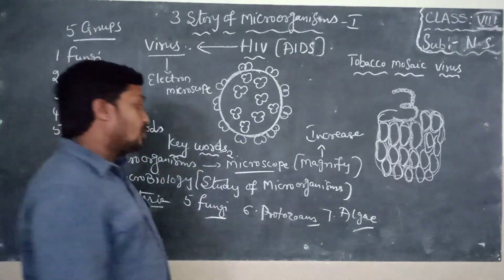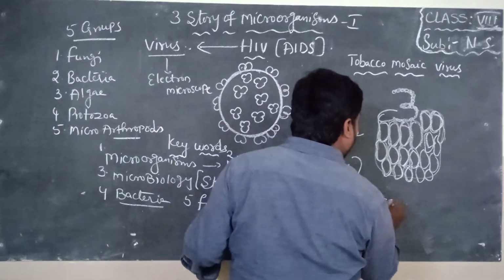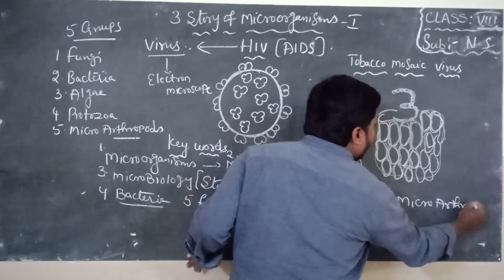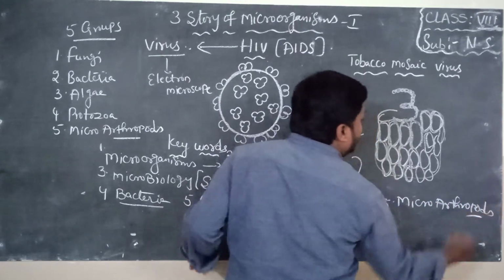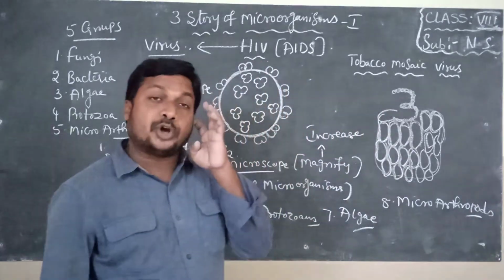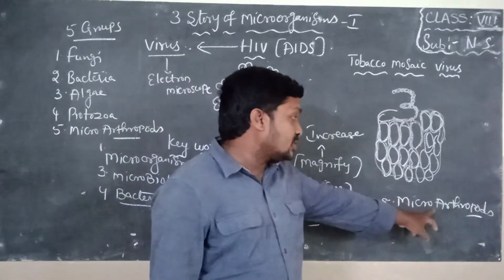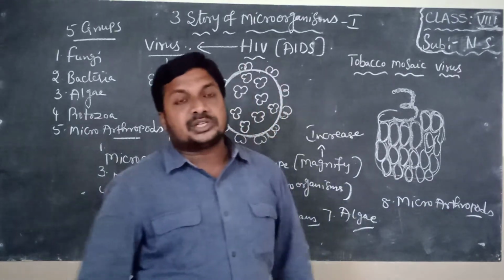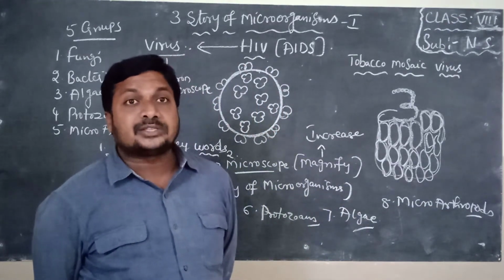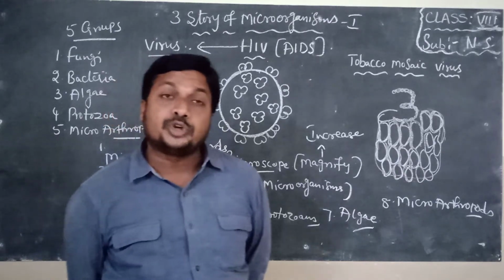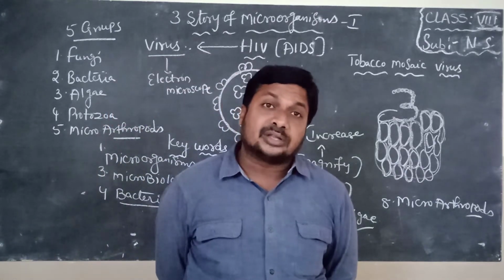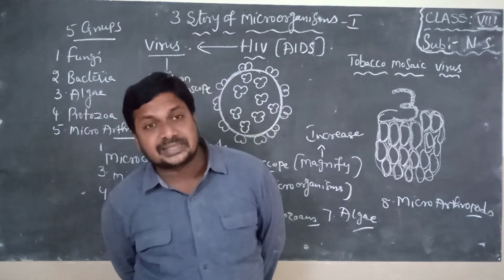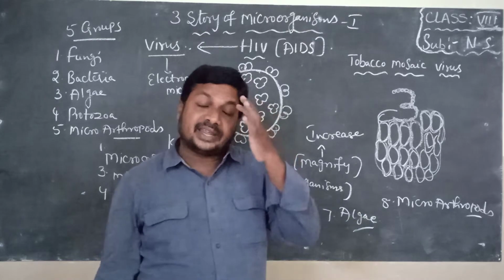Next one is microarthropods, children. Eighth keyword, microarthropods. Micro means small, arthropoda means animals which have jointed legs. Arthro means jointed, poda means leg, but they are microscopic in nature. They are present in soil. They are helpful to increase soil fertility. Sometimes these jointed-legged organisms cause diseases like scabies. Scabies means gajji. It is caused by the scabies mite. The eyelash mite causes eye infection, children.